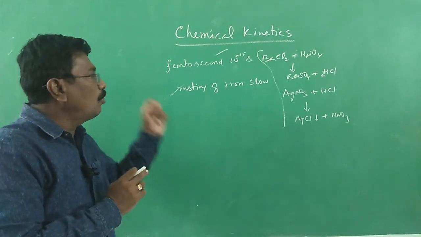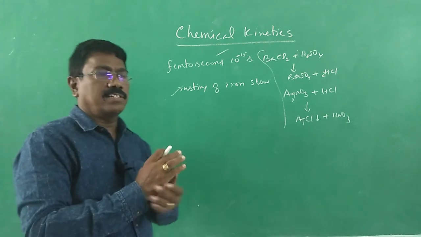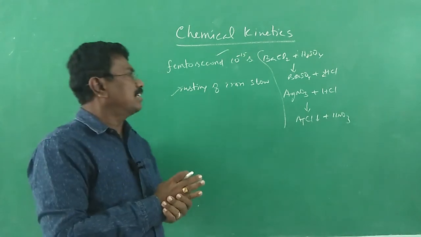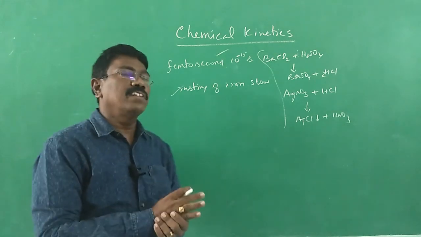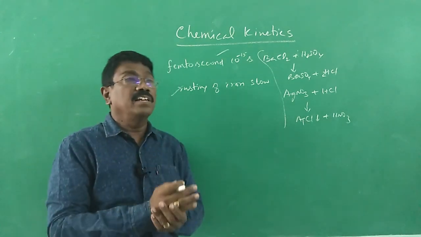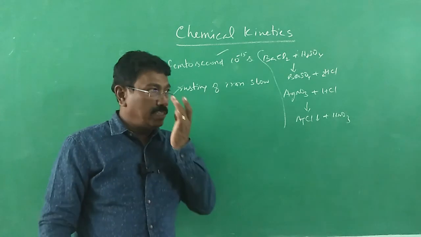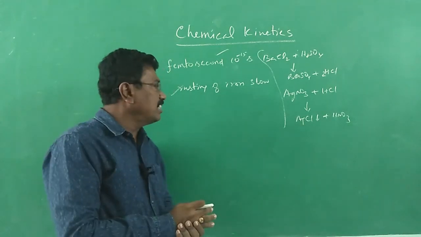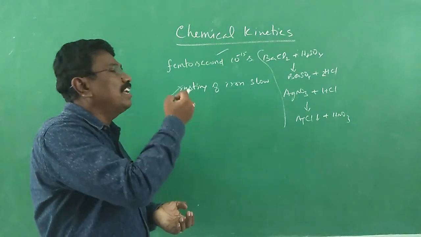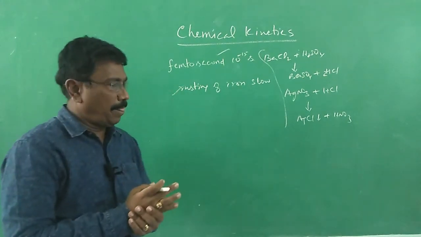It can be known by the mechanism of the reaction. So by knowing the mechanism, it is possible for us to alter the speed of the reaction, which is so important in industrial processes, as well as many organic syntheses that require particular conditions. For those things, the study of speed of a reaction is important.